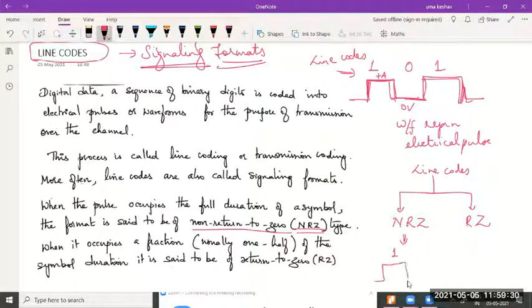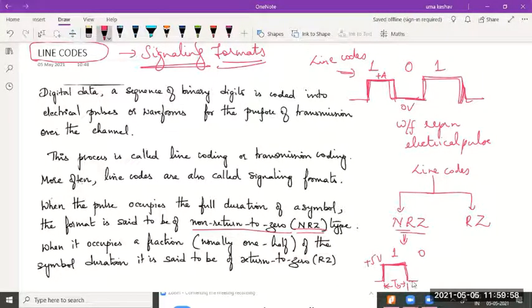So if I have to represent a binary 1 and I'm using a positive amplitude pulse, say plus 5 volts to represent 1, for the complete duration of the bit, say this bit exists for a duration TB, the value of that waveform will be plus 5 volts. Then it is called non-return to zero.